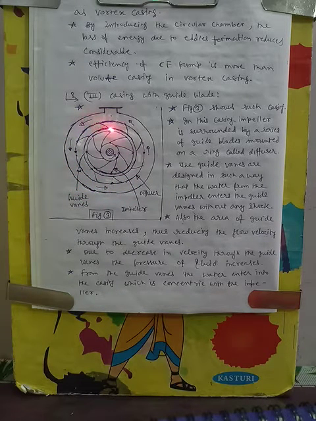So after coming out from these guide vanes, water comes here, and at this point, due to pressure, water comes out from this casing. So this is called diffuser.